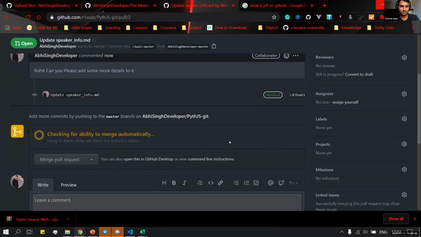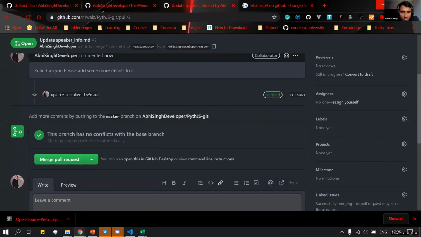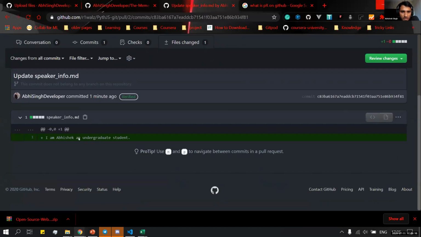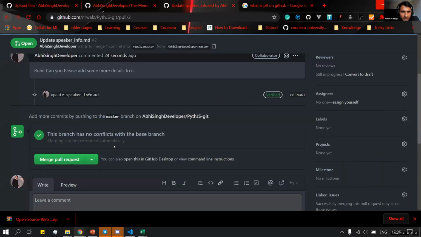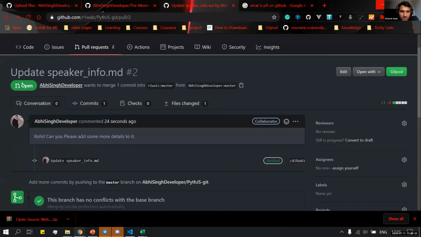Now you can see it's checking whether the pull request can be merged or not. Here it is showing that it does not have any conflicts with the base branch. If you want to see, we'll click over there and see what my file was. Now it is visible that the pull request is open.